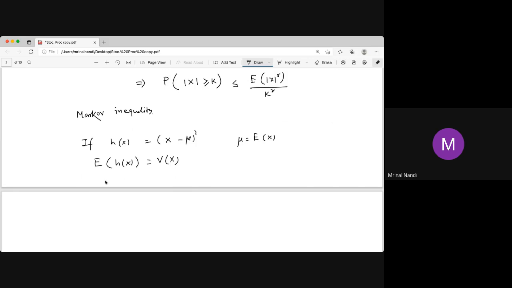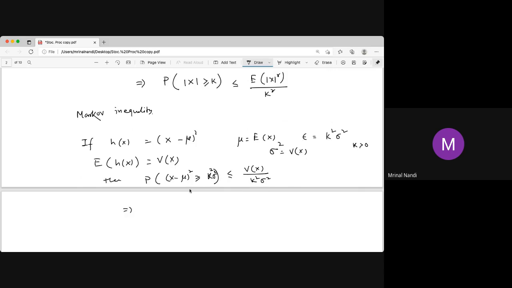In that case, the probability that (x minus mu) whole square, which is non-negative, is greater than or equal to epsilon, where we take epsilon equal to k square sigma square, with k positive, is less than or equal to the expectation, which is the variance of x, divided by epsilon. Epsilon is k square sigma square, so we get sigma square divided by k square sigma square.